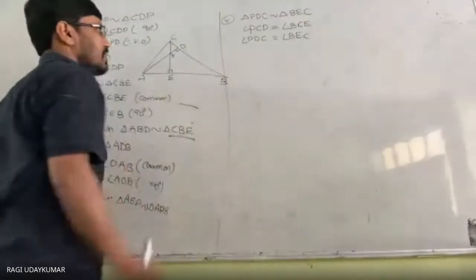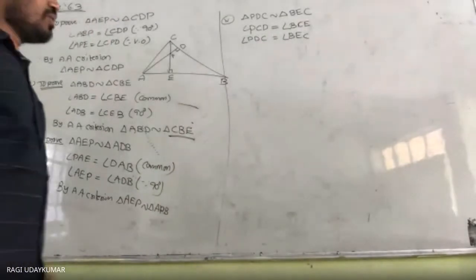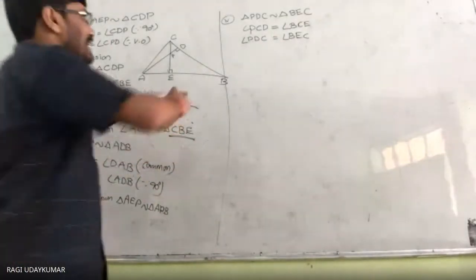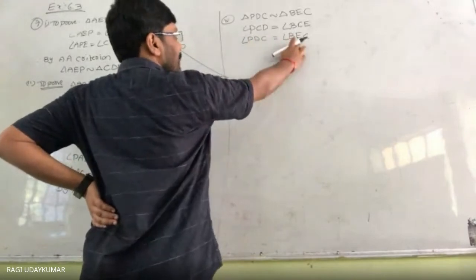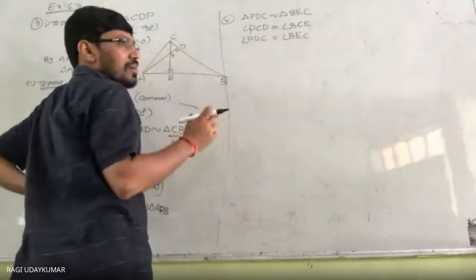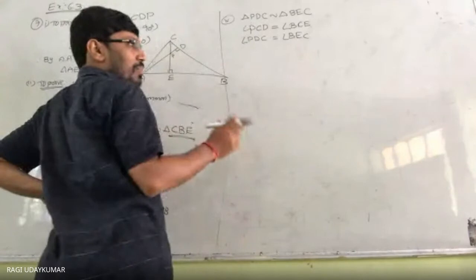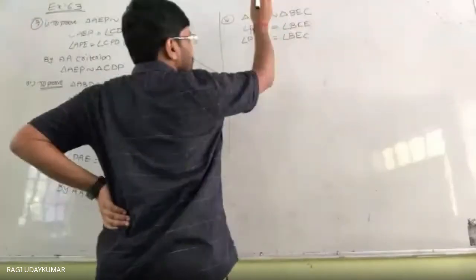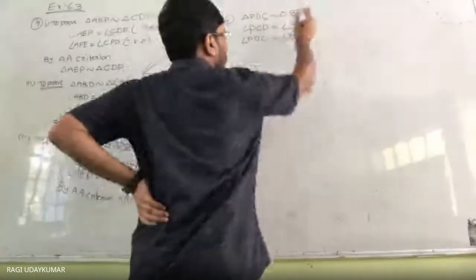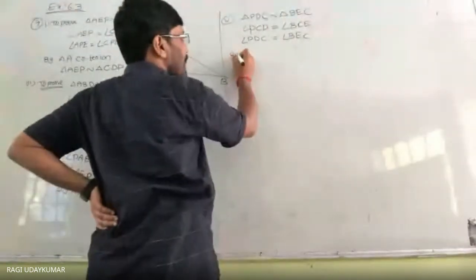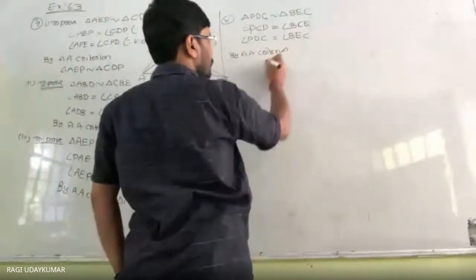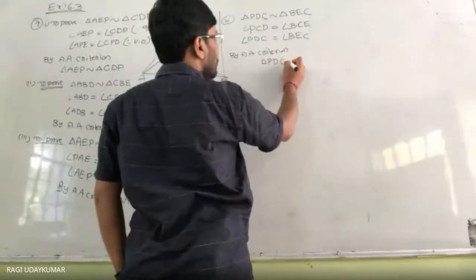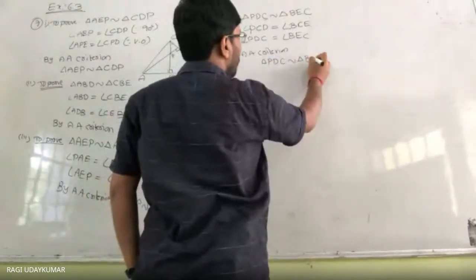E is 90 degrees. So here you can observe that angle D is equal to angle E. So D and E should be together, in one place. See, D and E in one place, C and C in the same place, C last. So therefore, by AA criterion, triangle PDC is similar to triangle BEC.